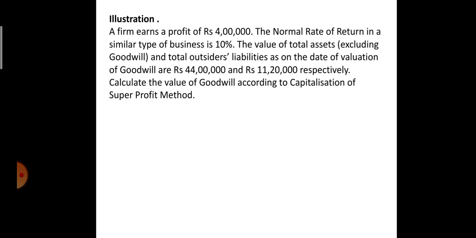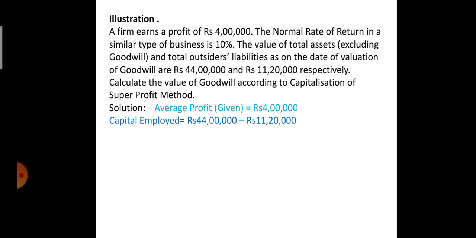Now total assets excluding goodwill. We will not include goodwill, otherwise it will be double valuation. So total assets are valued at 44 lakh rupees and outside liabilities are valued at 11 lakh 20,000 rupees. So the difference we will get is capital. And the question says calculate the value of goodwill according to the capitalization of super profit. So average profit given is 4 lakh rupees. Capital employed is 44 lakh minus 11 lakh 20,000. So 32 lakh 80,000 is the capital employed.